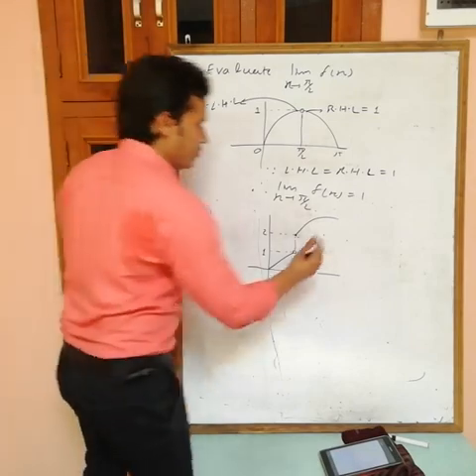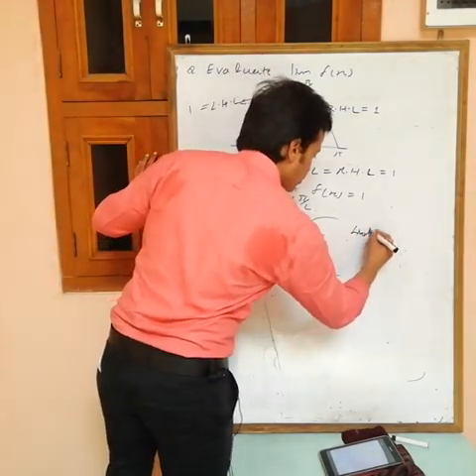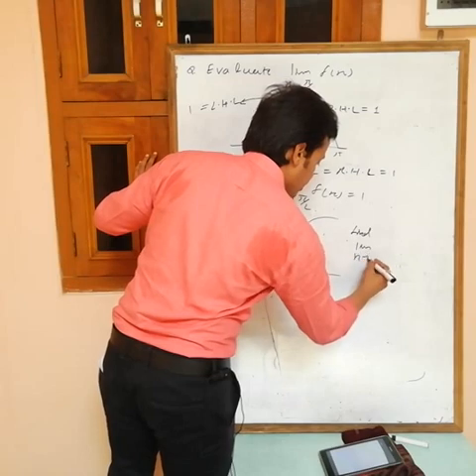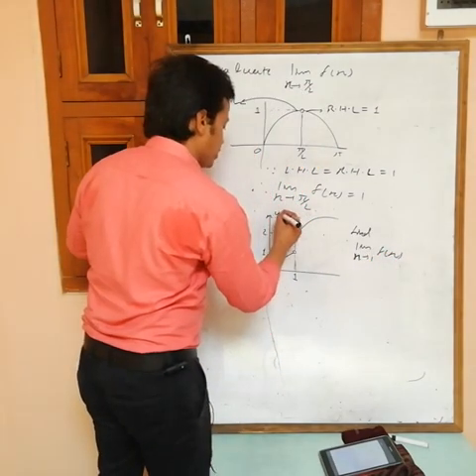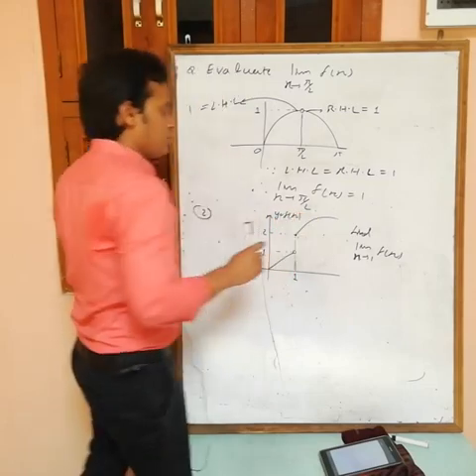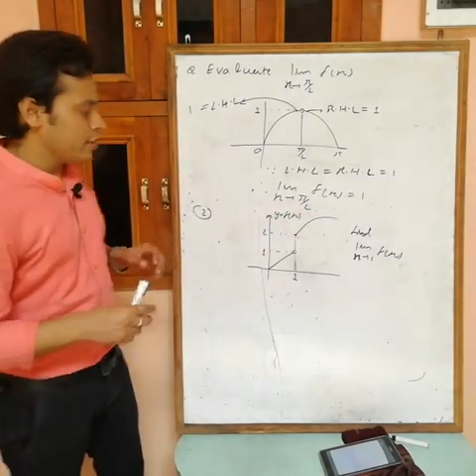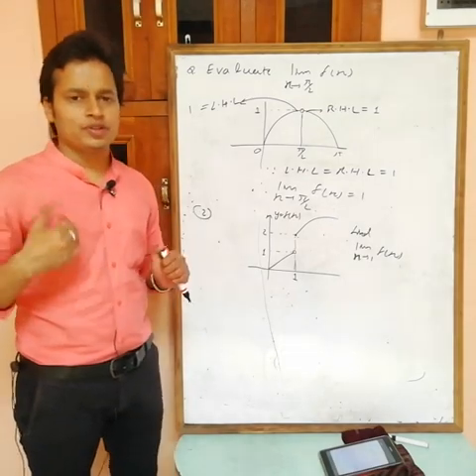Now we want to find limit x tending to 1 of f(x). Okay, this is the graph of y equals to f(x). Now you want limit of this function at x equals to 1. Now can you find? Simple.